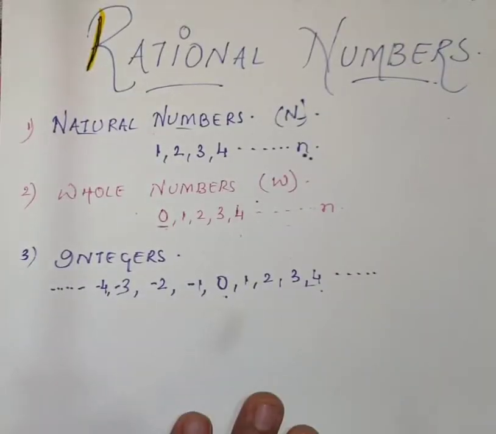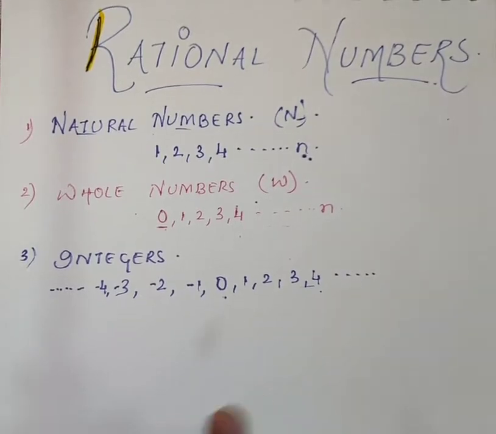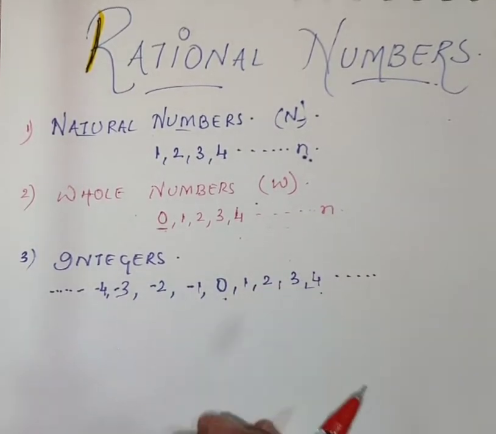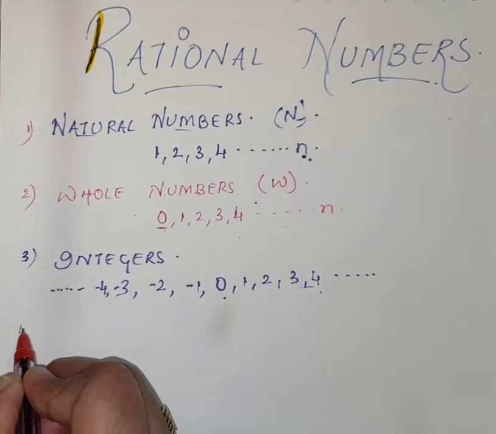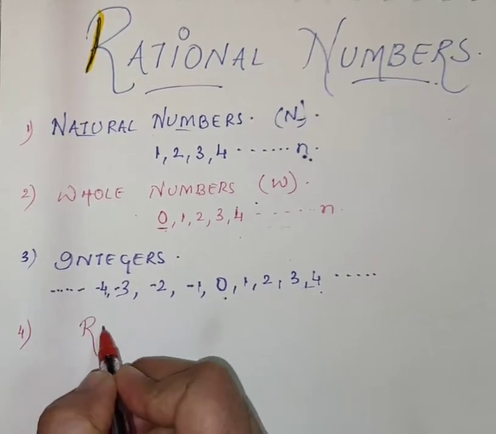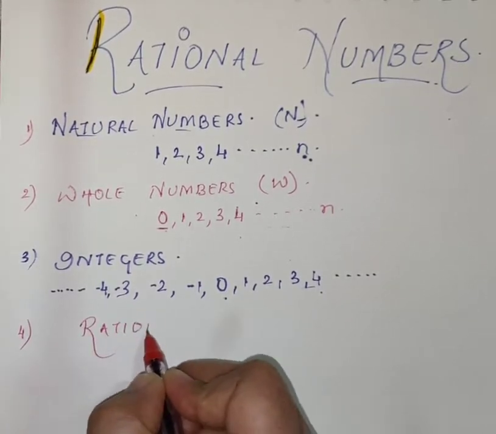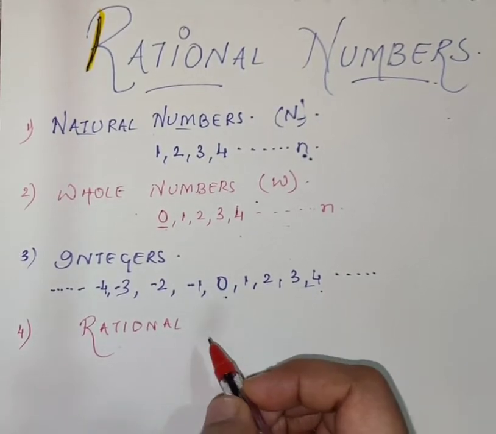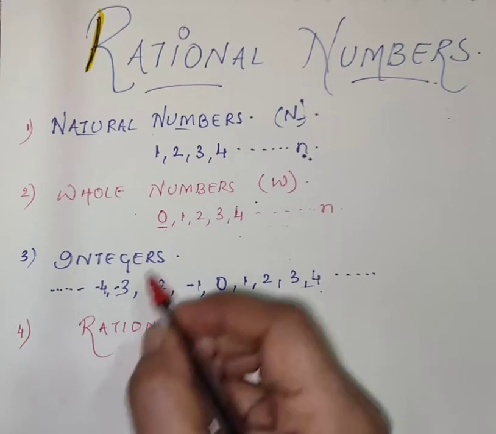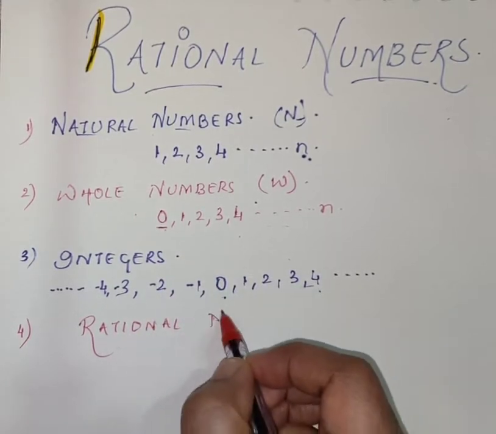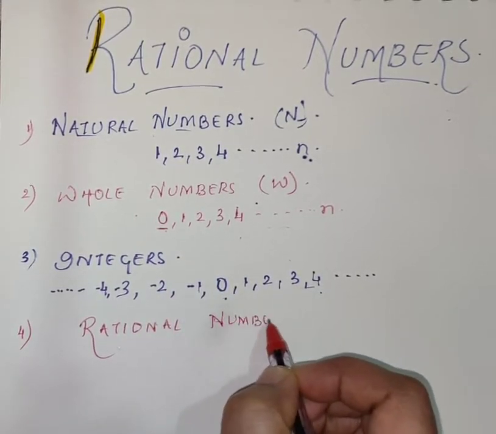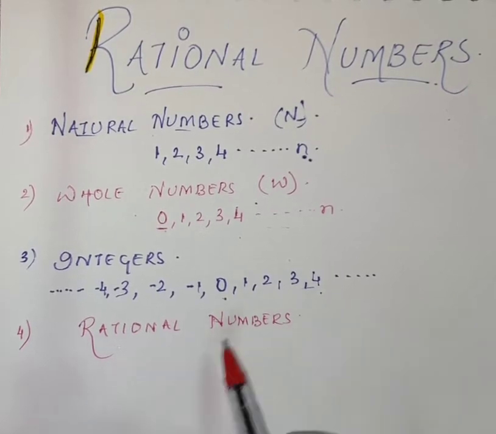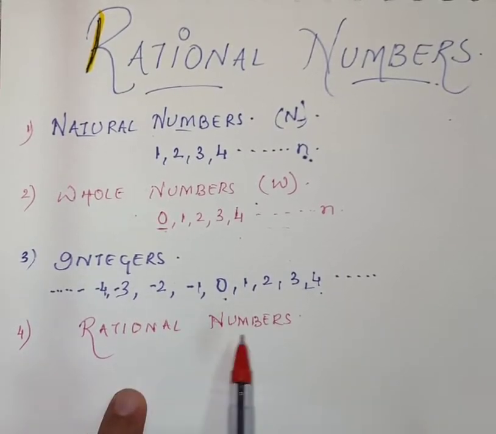Next we will move to rational numbers, which is the main part of this chapter. Students, what are rational numbers? It is not something different. Integers are included in rational numbers.